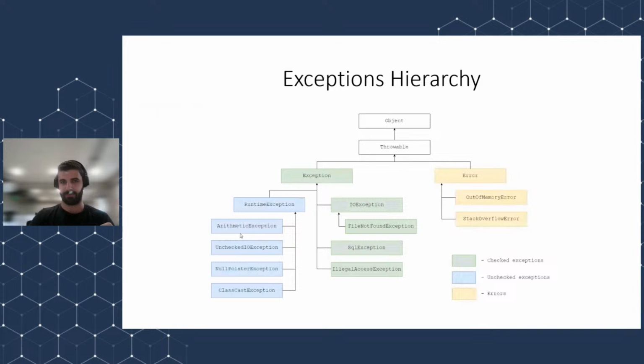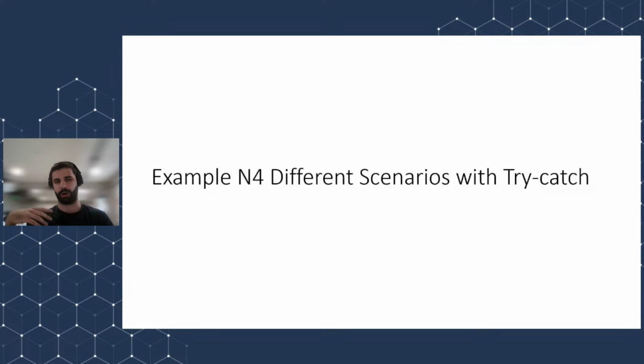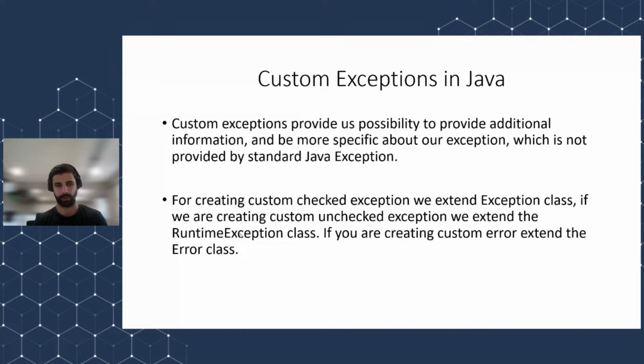These are all predefined. However, there are some cases when we want to create our own custom exception, right? The idea of a custom exception is that it gives us the possibility to add additional information to our exceptions and to be more specific, like a detailed message and so on. This is very useful for developers to analyze the problem: why did it occur, where did it occur, and so on. Instead of just throwing an exception or null pointer exception, you can be more specific by creating your custom exception.